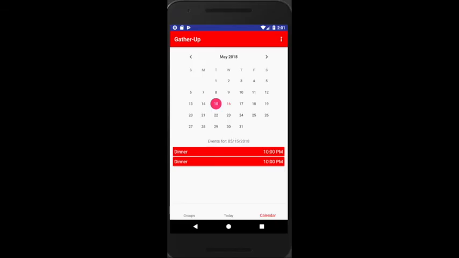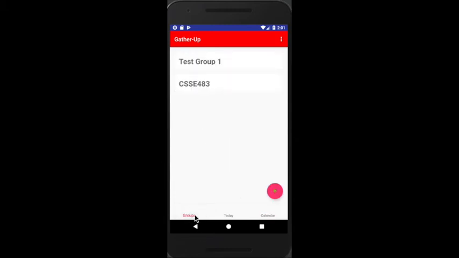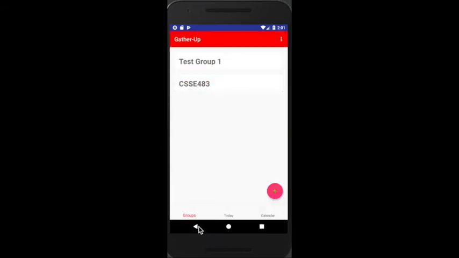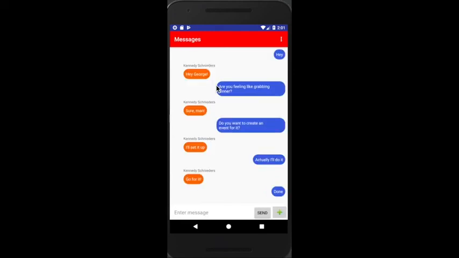All right, now that we've seen Kennedy show how events work, let's discuss some of the tech stuff that we didn't really learn in this class but was implemented. One of the first things that was hard to figure out was how to create these text messages. We learned about recycler views, but we didn't learn about how to create shapes, manipulate these views, and get them to look like what we want them.